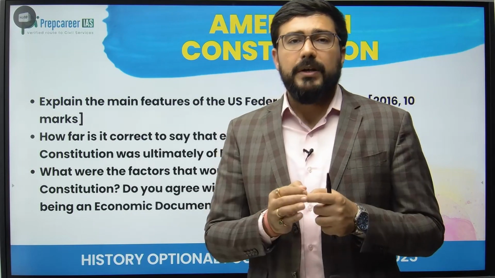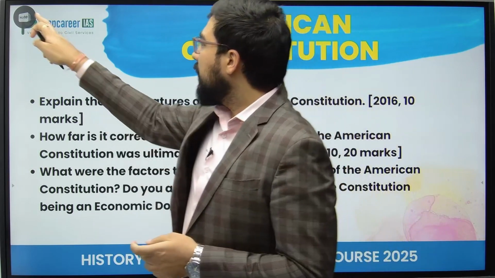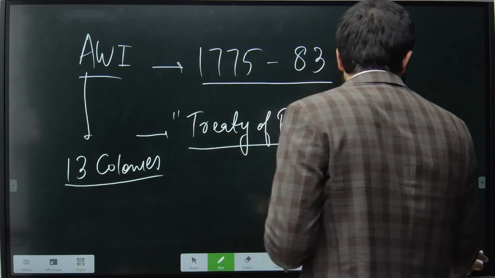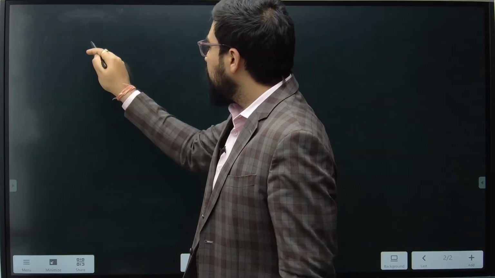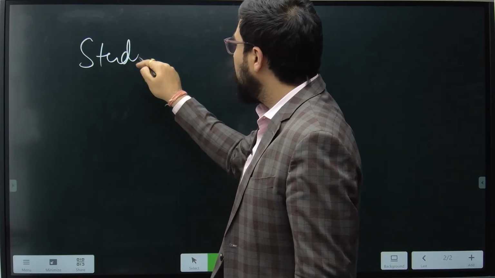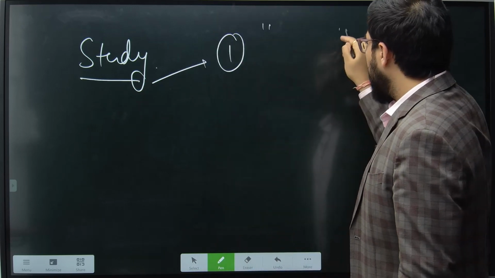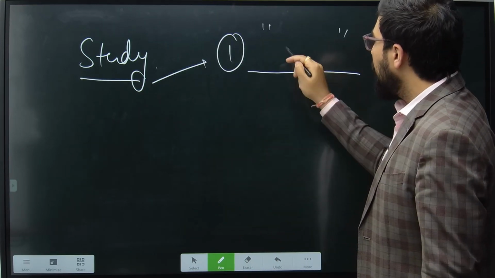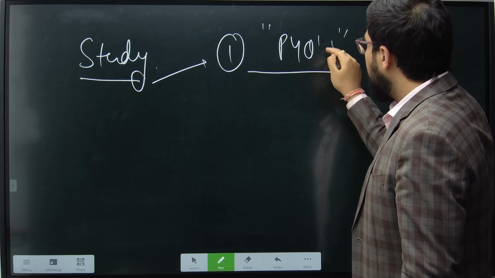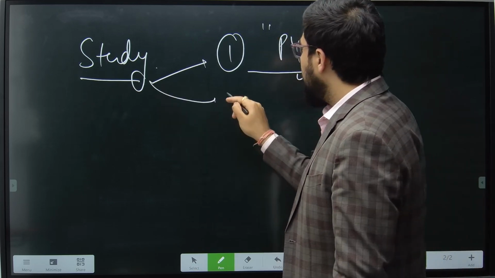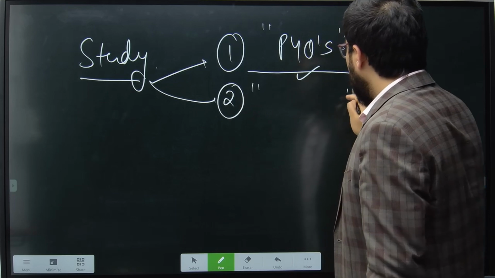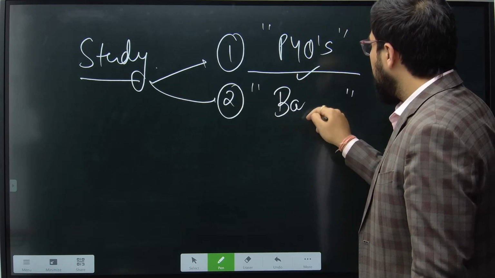So whenever you prepare any topic, make sure कि आप सिर्फ dimensions के ऊपर ना जाएं, right? So when you study any topic, what should be the first process? The first step should be, number one, look at the PYQs. Number two, get the basic understanding of that topic.